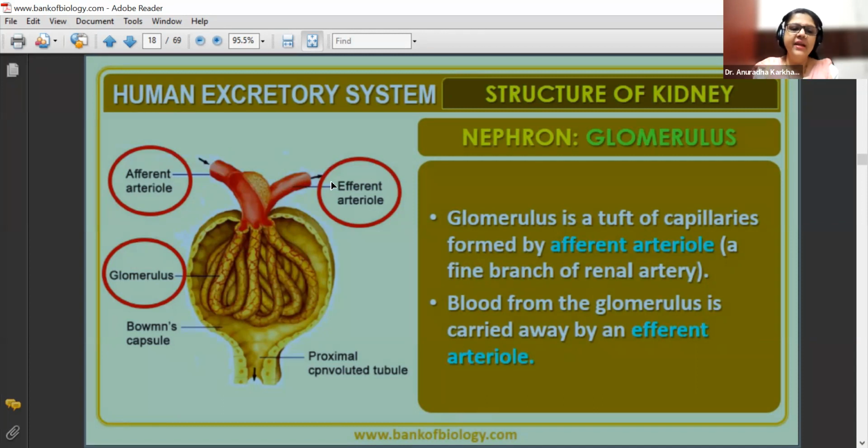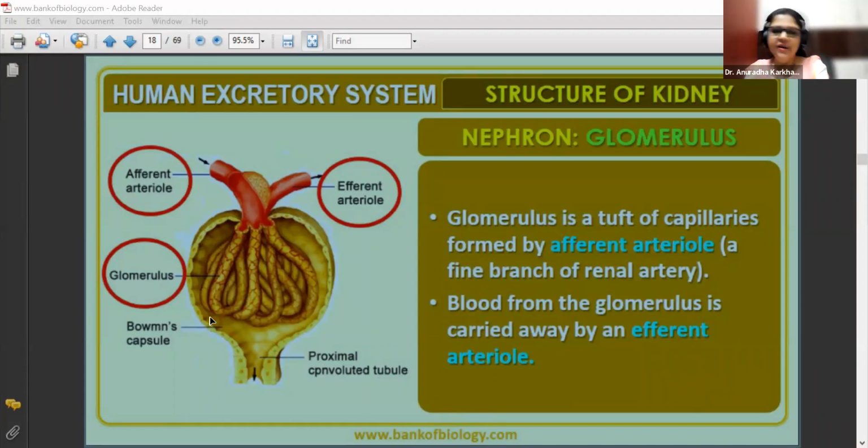Yes, Siddhika, very correct. Look at the sizes. Afferent arteriole is broad, efferent is narrow. Why? You will understand further ahead. And this is going to be your glomerulus. So it's the entire network of blood capillaries. Okay. And see where they have come. Don't you think they are brought in a cup-like structure? So this cup-like structure is a part of your renal tubule. And this broad cup-like structure will be called as Bowman's capsule. So it is like a capsule, like a cup, which we call Bowman's capsule.